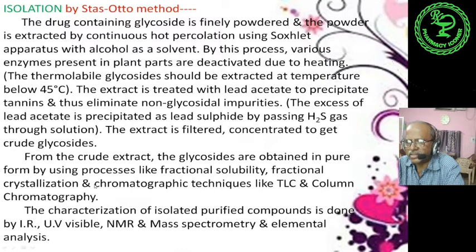These are another advanced isolation process. So from the crude extract, in order to get more purified extract, the glycosides are to be obtained in pure form by using these processes. These are nothing but advanced technology for the isolation process. The characterization of isolated purified compounds is done by IR, UV visible, NMR, and mass spectrometry and elemental analysis.